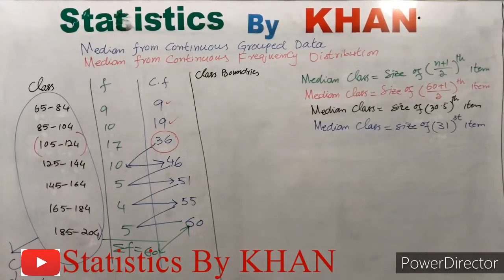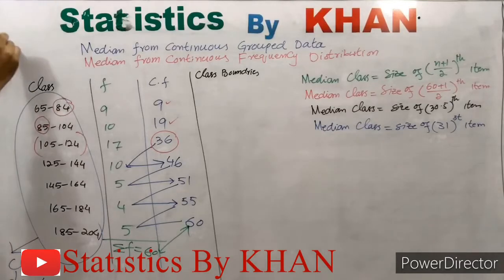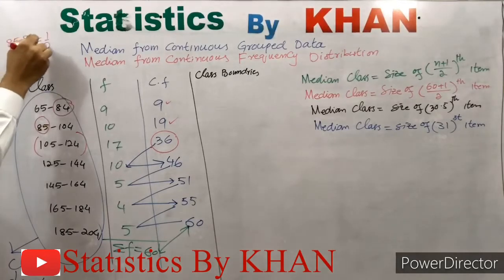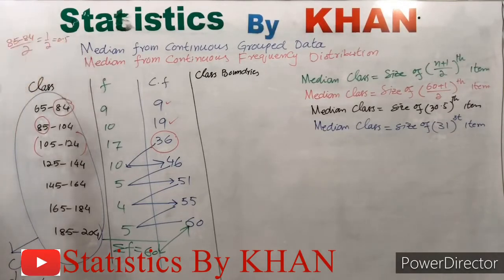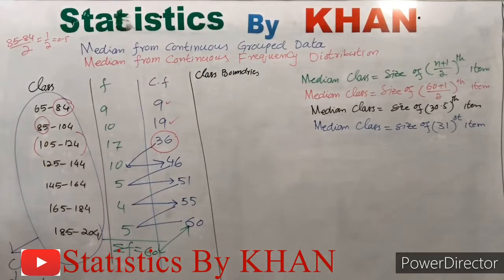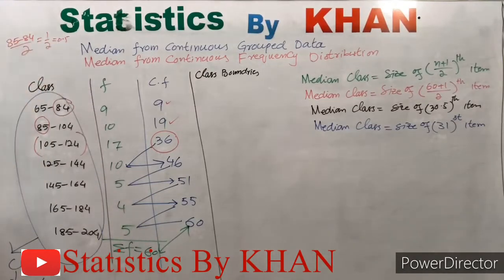That is, we will subtract 84 from 85: 85 minus 84, and we'll divide this difference by 2. So it will give us 1/2, or 0.5. The difference became 1, divided by 2, so I got 0.5.